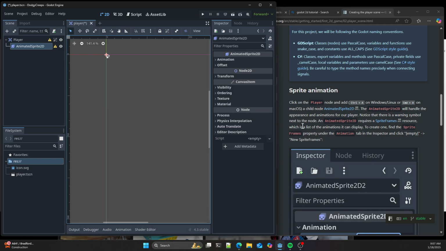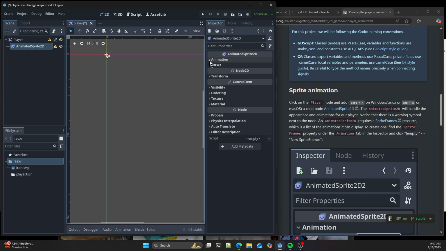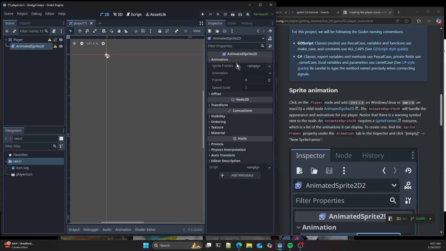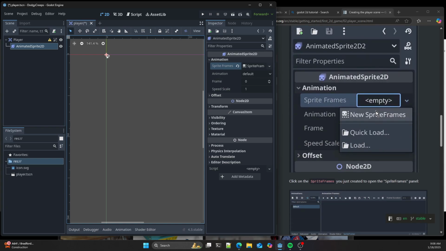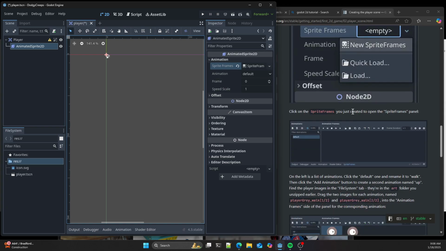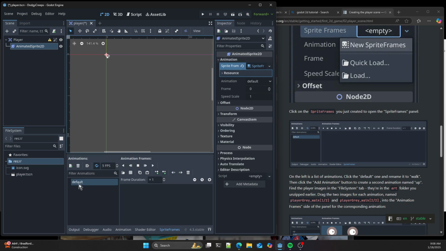Why has it got to download assets? I forget why I did that. Right, is that the sprite frames? Where is that? Oh, under animation, there we go. Under sprite frames. Sorry, the inspector, new sprite frames, there we go. Okay. I'm still not told which sprite frames they are yet, right? Turn sprite frames, you've created, turn off the sprite frames panel. Oh, okay, there we go.